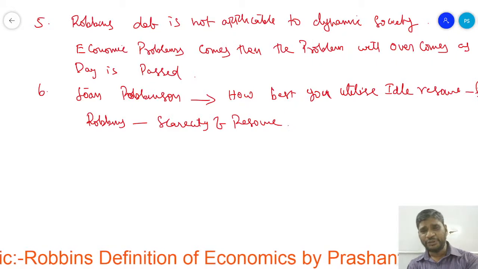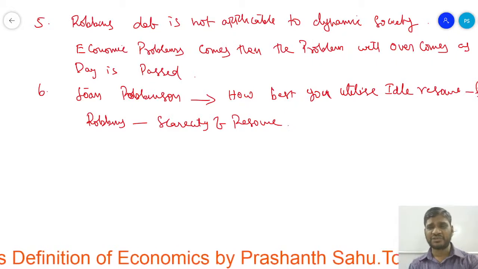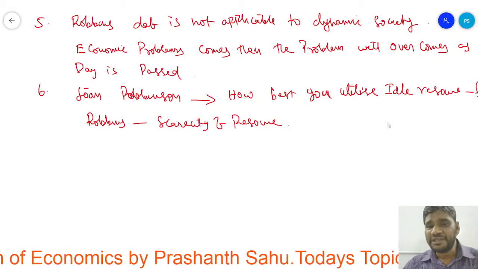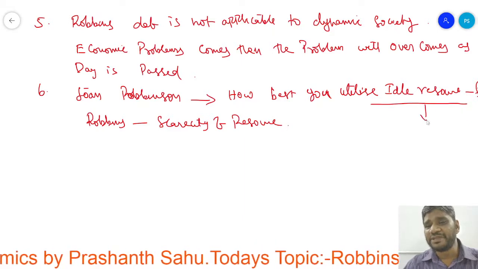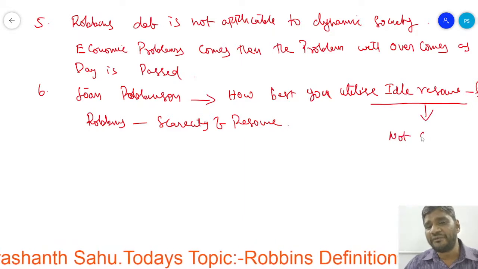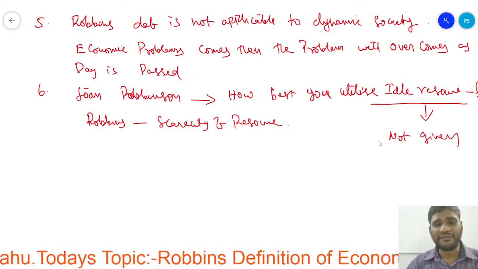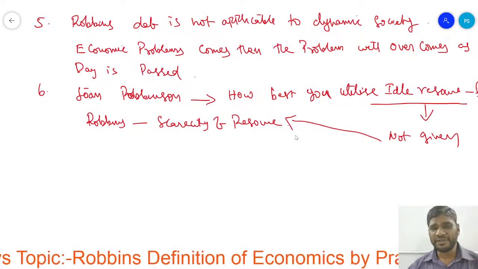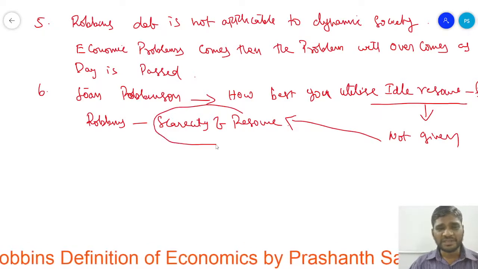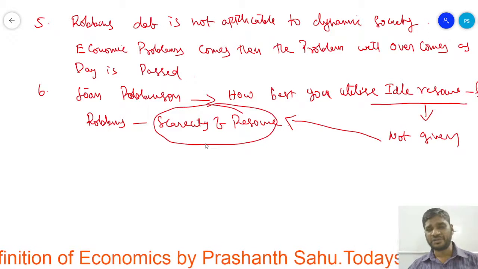How best you utilize the ideal resources in the future, this related information is not given by Robbins, because he told about the scarcity of different resources.